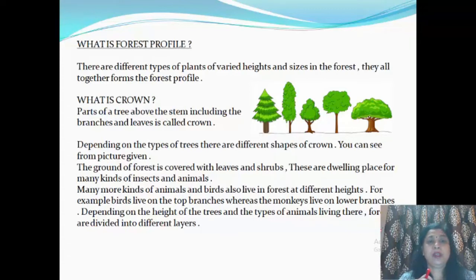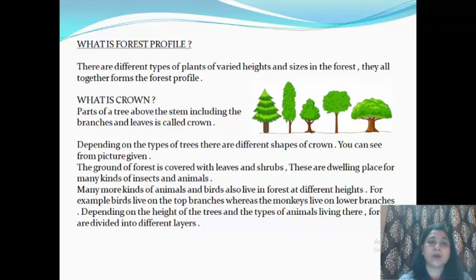In these forests, as we have studied, a variety of plants and animals are found. So this forest profile actually deals with the types of plants which are present in a forest, and these different types of plants are of varied heights and sizes, and they all together form the forest profile. First of all, we'll learn about crown.